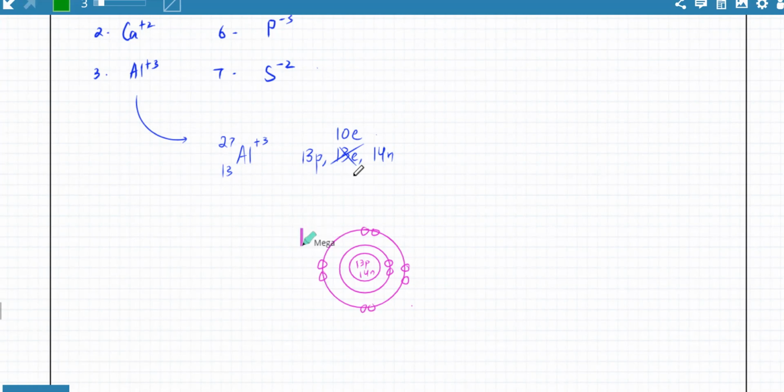And the overall atom is now an ion. It's going to have a charge. The charge would be plus. It's going to be +3.